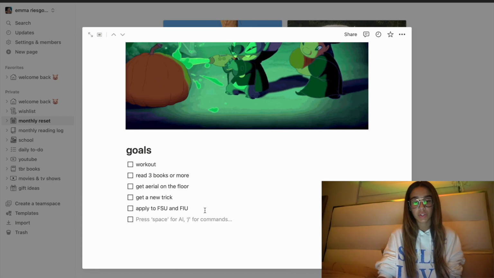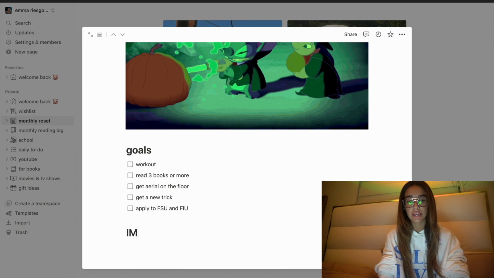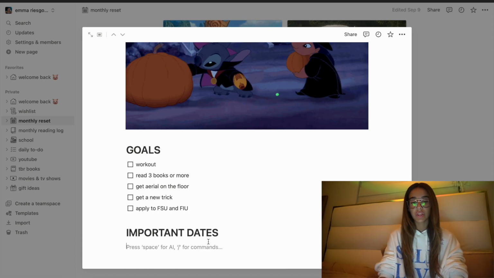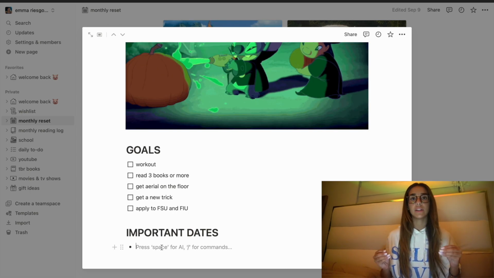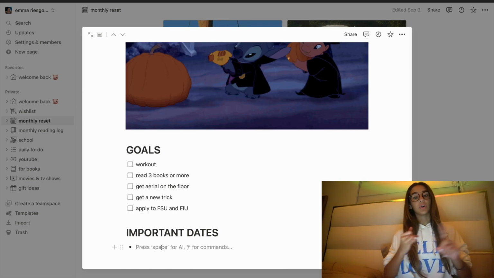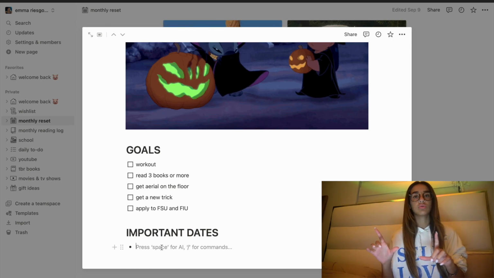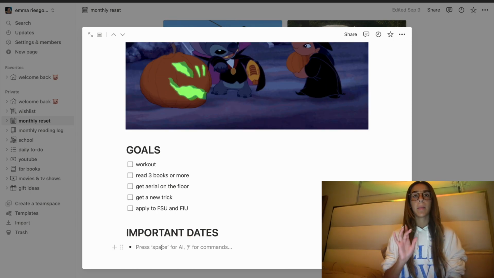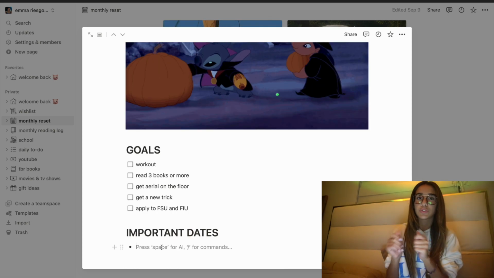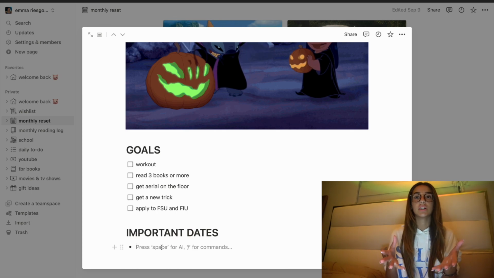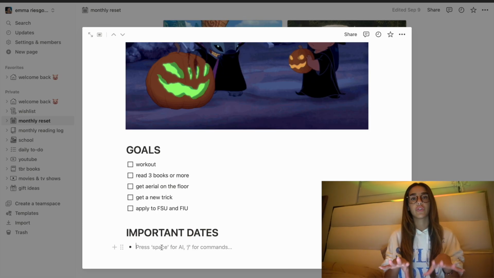So now what we're gonna do, we're going to add another heading and we're going to put important dates. So this, I'm putting the same exact things that I usually do in my calendar. So I put goals, important dates, and then I'm also gonna get a quote from the internet so I can upload it, because I usually get like a little fortune cookie thing, those little papers you get in the fortune cookies, and I put it on the calendar for that month. So I do want to get a quote and put it there for that specific month.